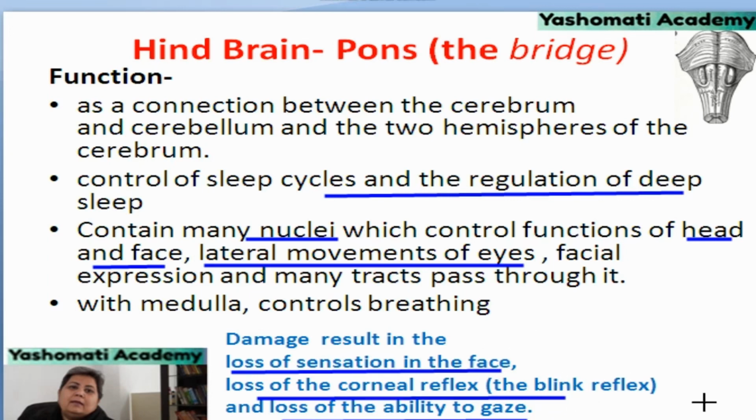Let us try to understand what is this blink reflex. You must have seen that when your eyes receive some bright light, or there is some loud sound, or there may be some stimulus to touch, then the eyes blink. That is called the blink reflex. This is the reflex which is basically related to survival, and it is done to protect the eyes from potentially harmful stimuli which may be a threat.